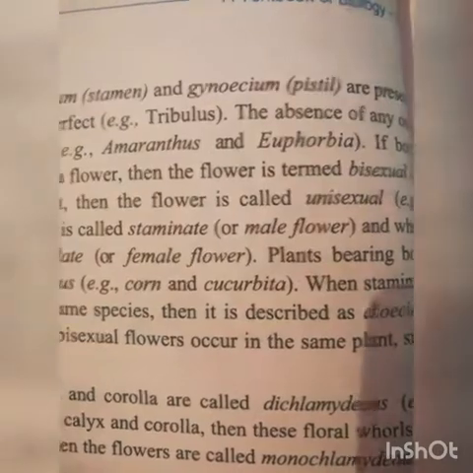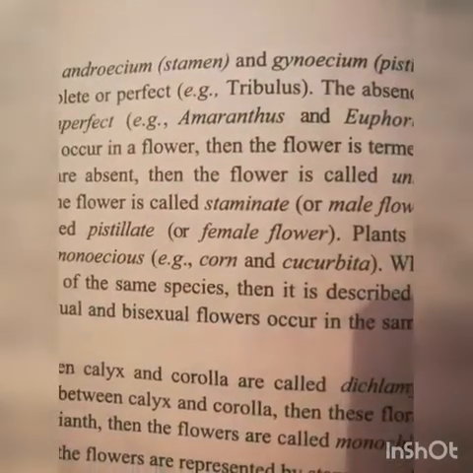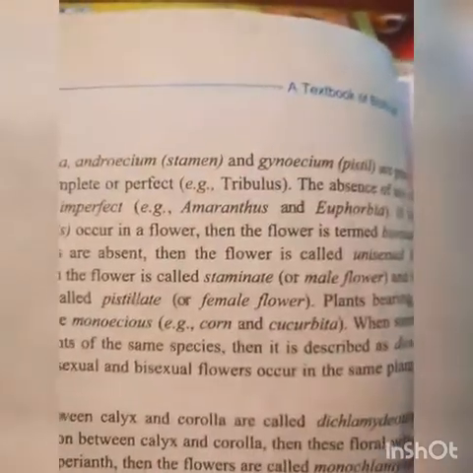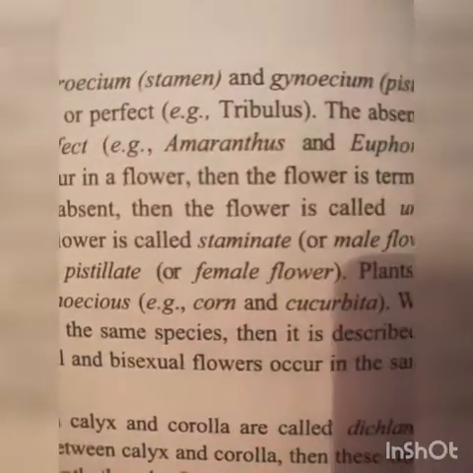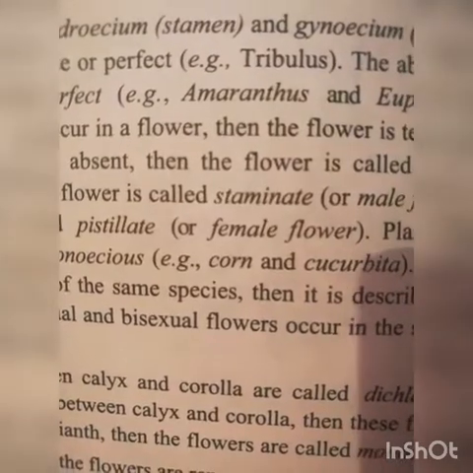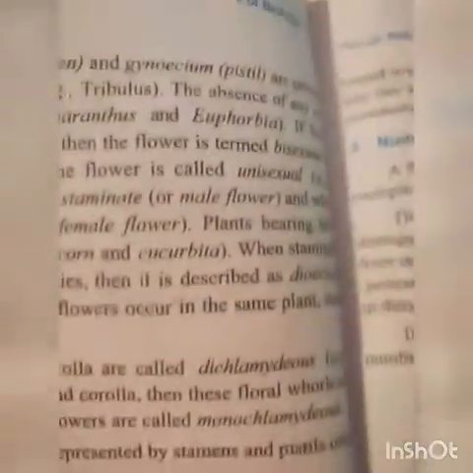Example, Amaranthus, and in case of Euphorbia. Amaranthus, as you know, chaurai, that is a herb, and we are used to eat it as a sag. Amaranthus and Euphorbia.